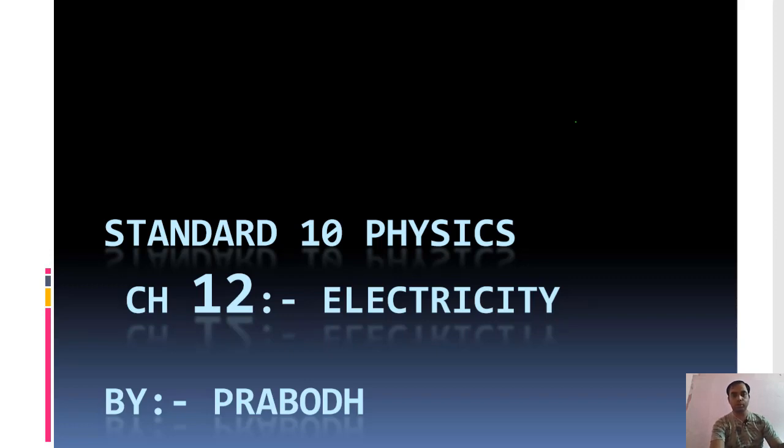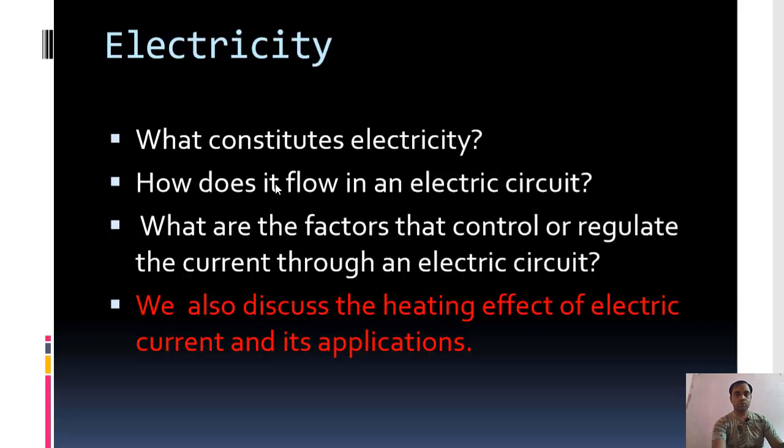Today we are going to start Standard 10 Physics, chapter number 12, and the name of the chapter is Electricity. So let us begin. You must have heard this word electricity before. When you hear this word, there are certain questions that must have been coming into your mind.